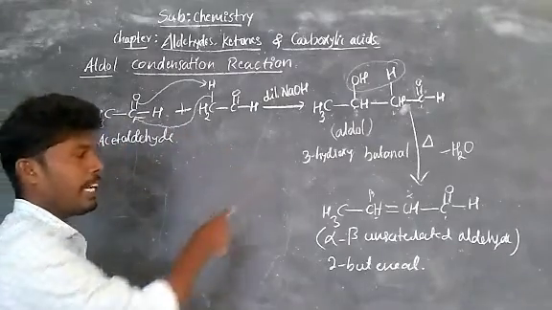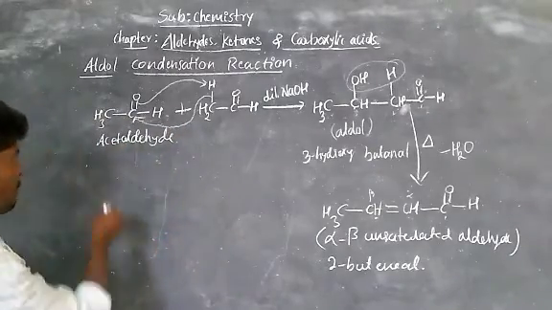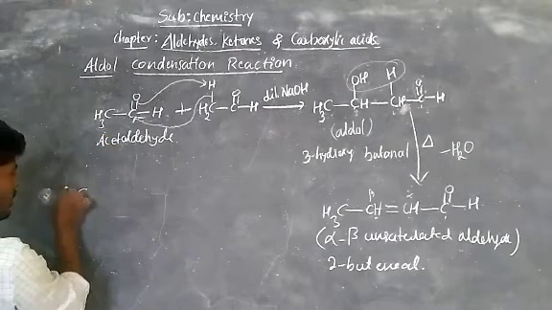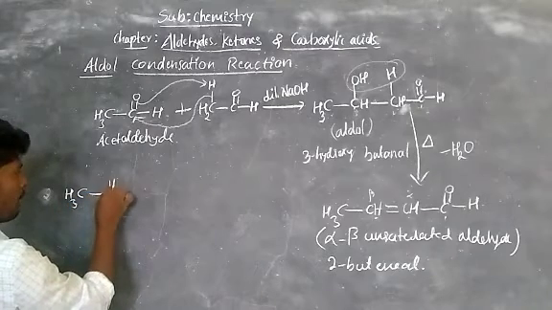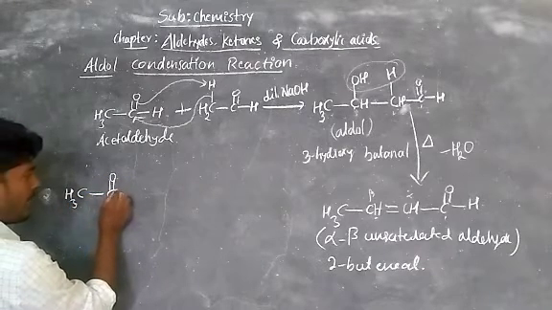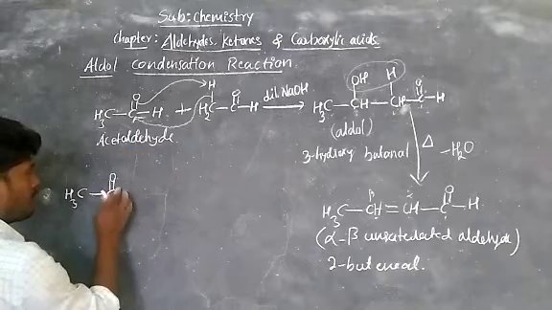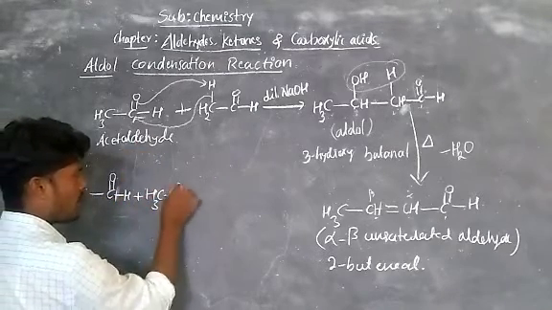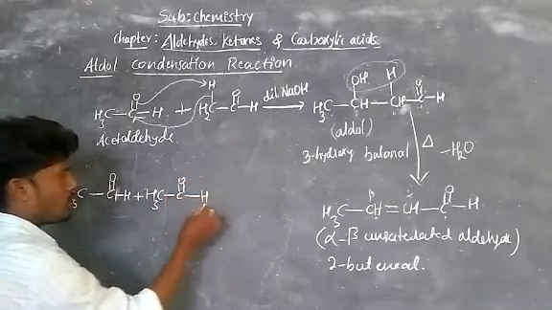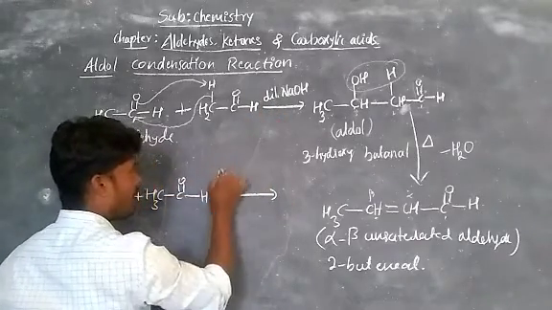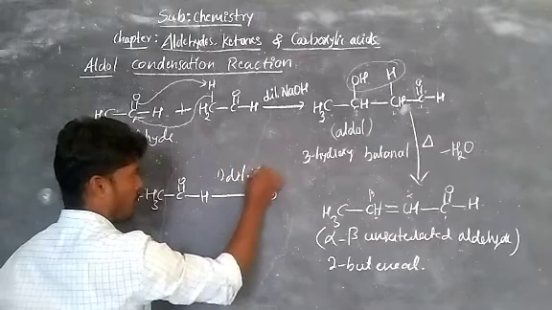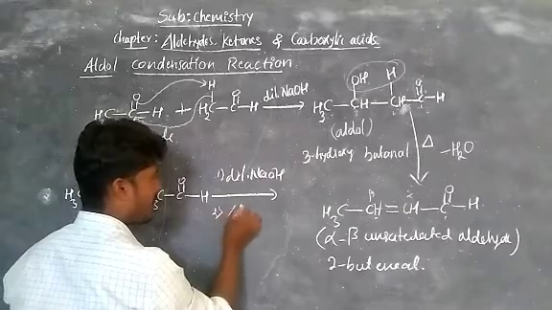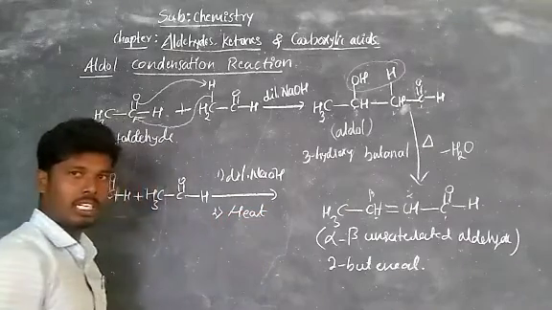Now this reaction can be written in a single step. Let's observe how we can write it. CH3 bond C double bond O bond H, plus one more molecule CH3 bond C double bond O bond H. In the first step we treat with dilute sodium hydroxide NaOH, and in the second step with heat, write delta here.